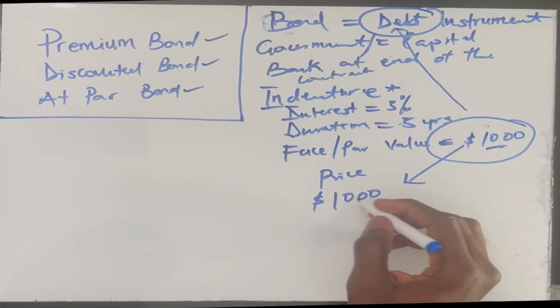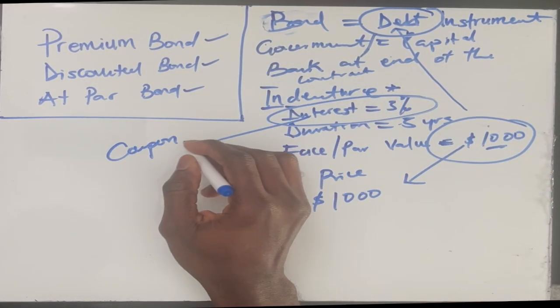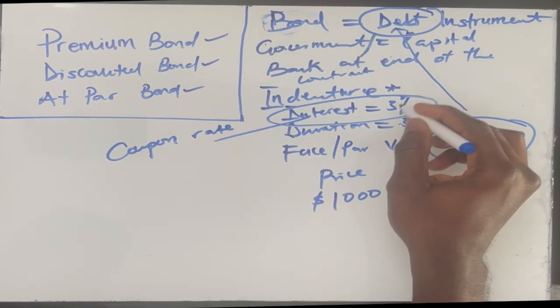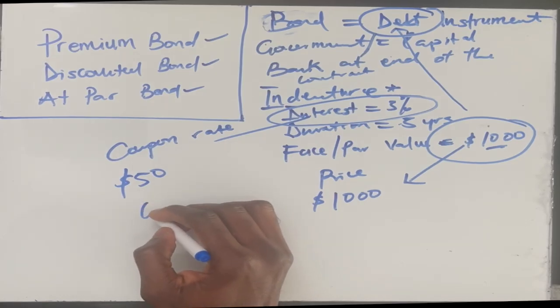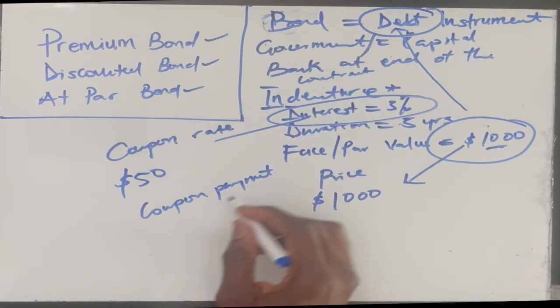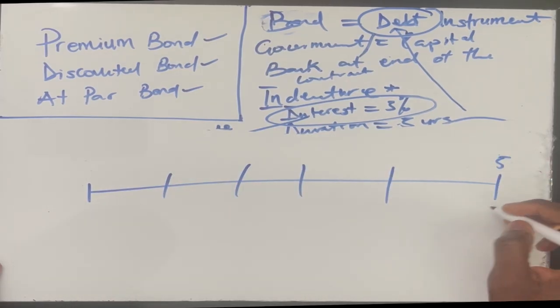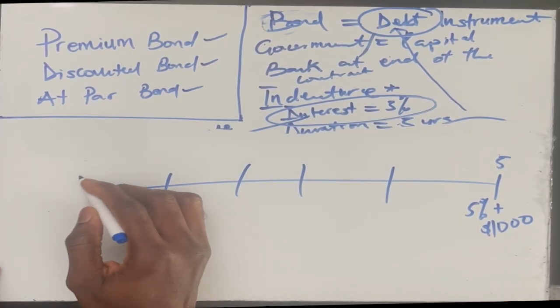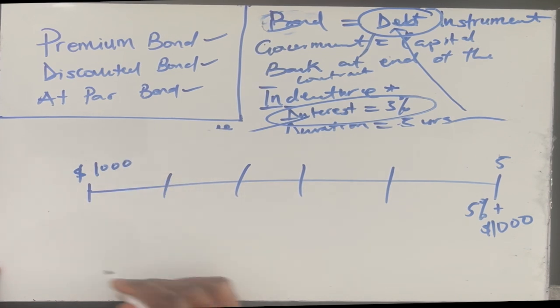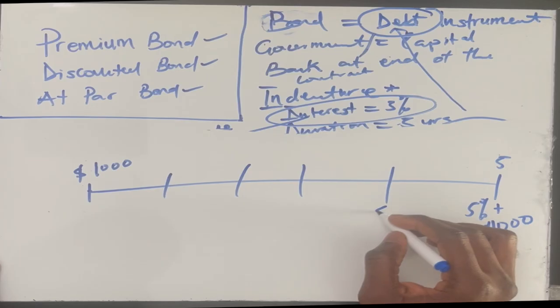As simple as that. In addition to the 1,000 is the coupon payment. These interests are also known as coupons, so the interest rate is the coupon rate, which is 5%. 5% of this is going to be 50, right? 50 every year. So this $50 is the coupon payment that you are going to receive at the end of every year. This is year 0, when you buy the bond. At year 5, the government is going to give you the 5% at the end of the fifth year plus your $1,000. So you simply give the government 1,000. This is the price of the bond. You pay 1,000, and the government gives you the 1,000 plus your coupon payments at the end of it.